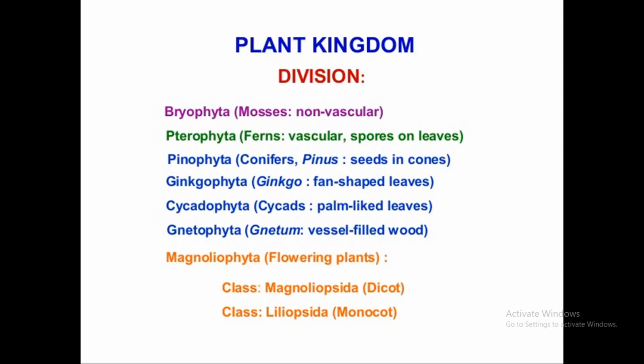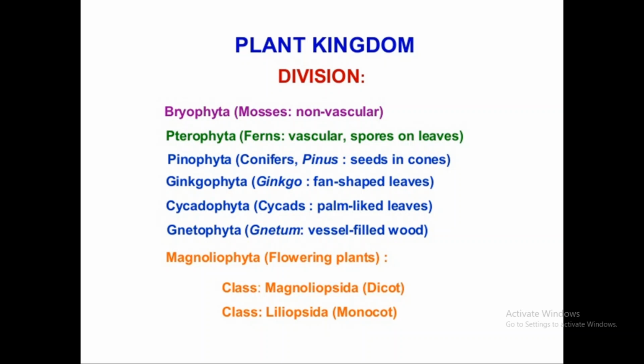Among plants, we can discuss the major groups. The first group is Bryophyta. Bryophyta are non-vascular plants, commonly called mosses. Then after Bryophyta, there are Pteridophyta, the fern group, vascular plants, the first vascular plants to arise on earth.